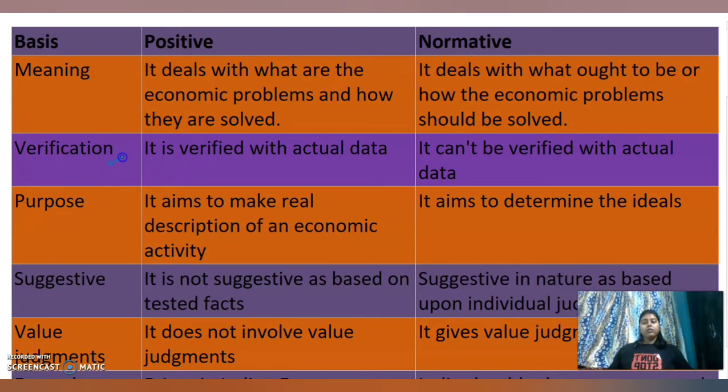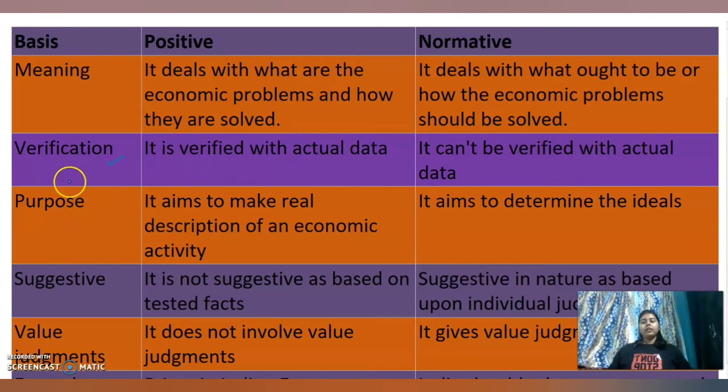Positive economics is verified with actual data which are present with us, and normative economics can't be verified with actual data. Since we are passing judgments, we think we can do this to solve such and such economic problem, but whether it is feasible or not, we don't have any data on that.